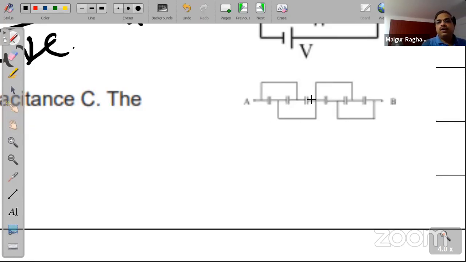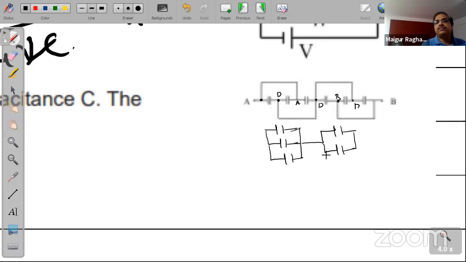See, only consider this part now. This is A itself. If I consider this to be D, this point also will be D. So 1, 2, 3 capacitors are connected across AD. So this will be written in this way, 3 capacitors like this. Similarly, this also will be B and this will be D. So there is another set of 3 capacitors connected in parallel.